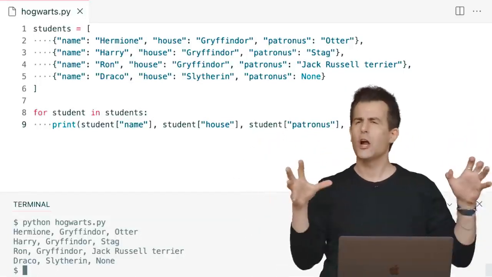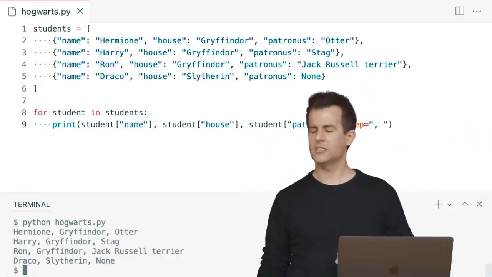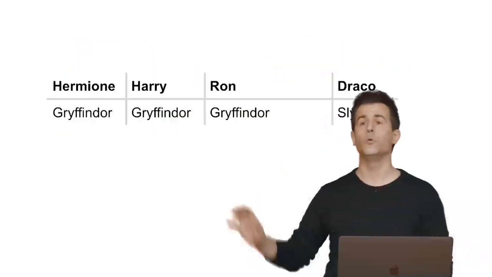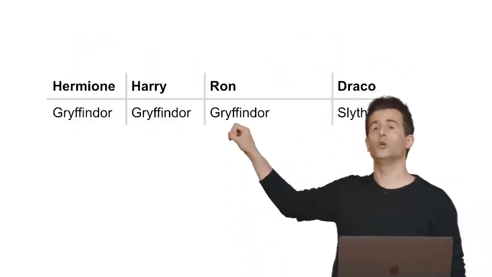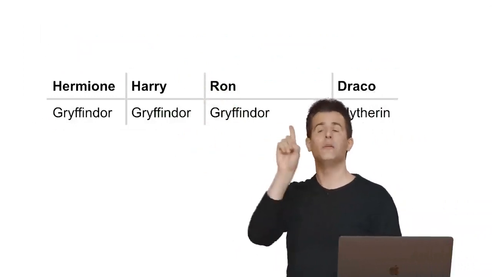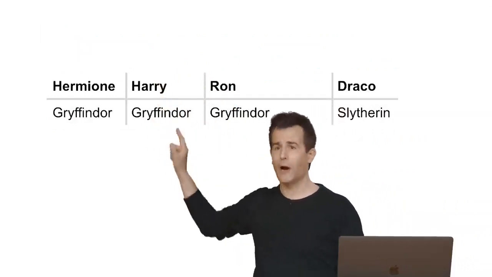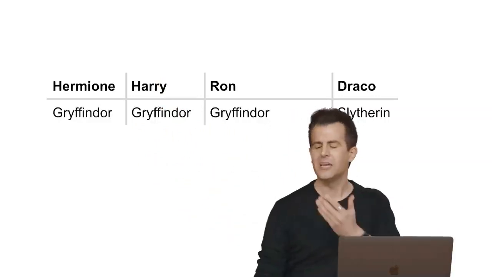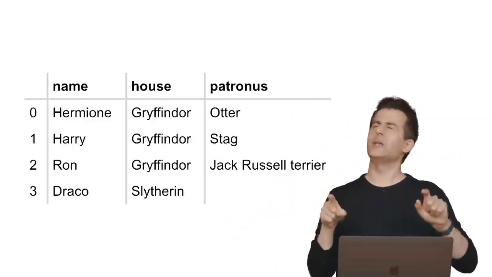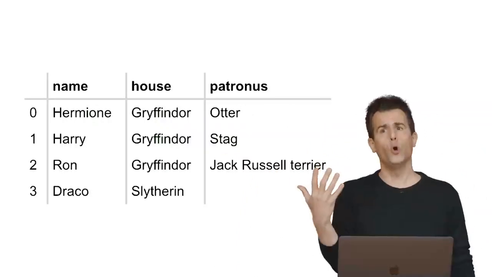But again, a dictionary at the end of the day is just a collection of values similar to these values here that allow you to associate keys with values. And the first version of this program associated literally the students' names with their houses. But then I realized in my next version, wait a minute, what if every student has not just a name and a house, but a Patronus?